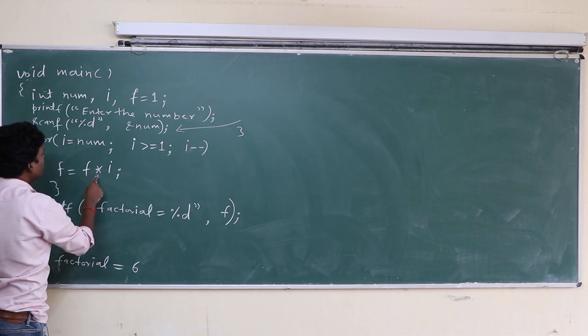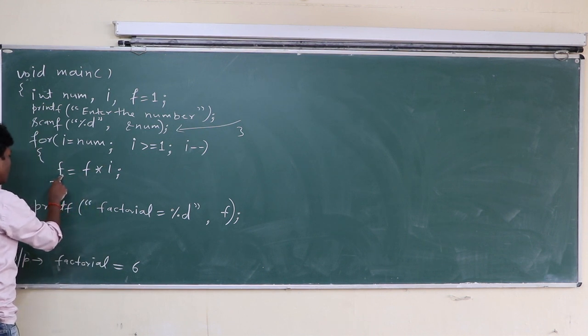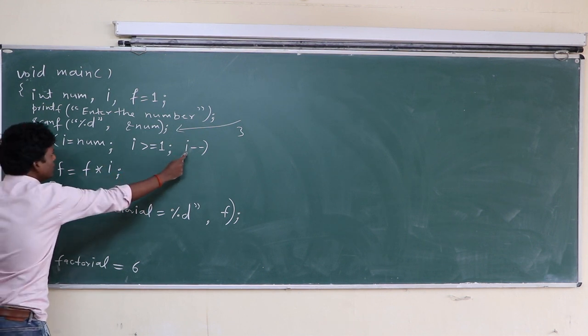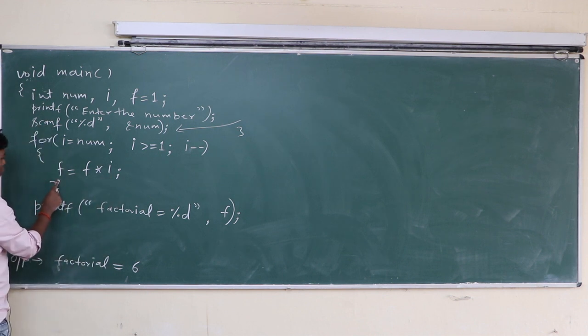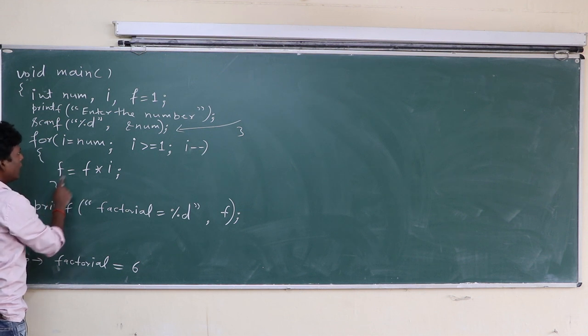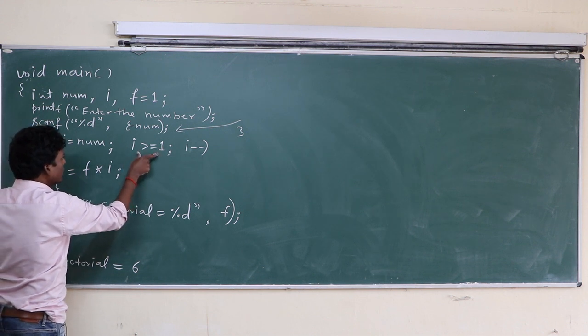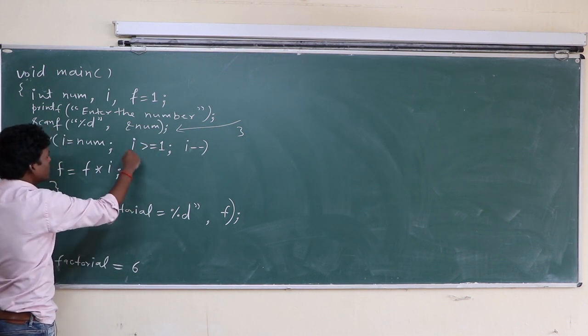Now 6 into 1 is 6, assigned to f. Now f has 6, and i minus minus works at the end of the loop. 1 minus 1 becomes 0, and 0 is greater than or equal to 1? No. The condition is not satisfied; it is false.